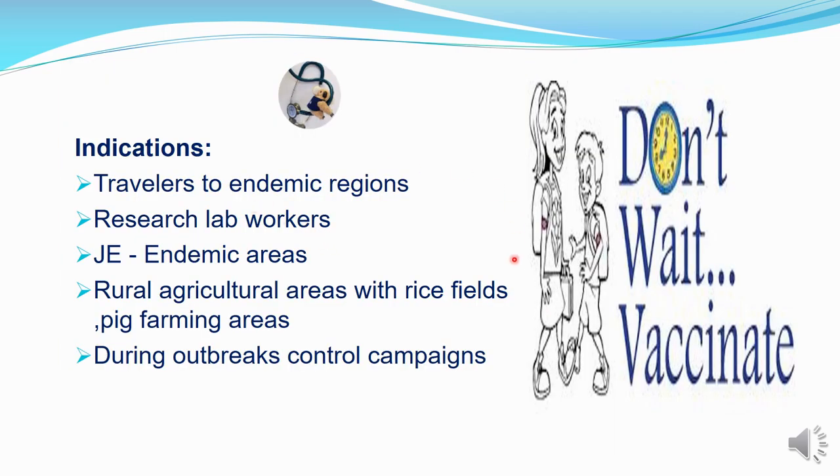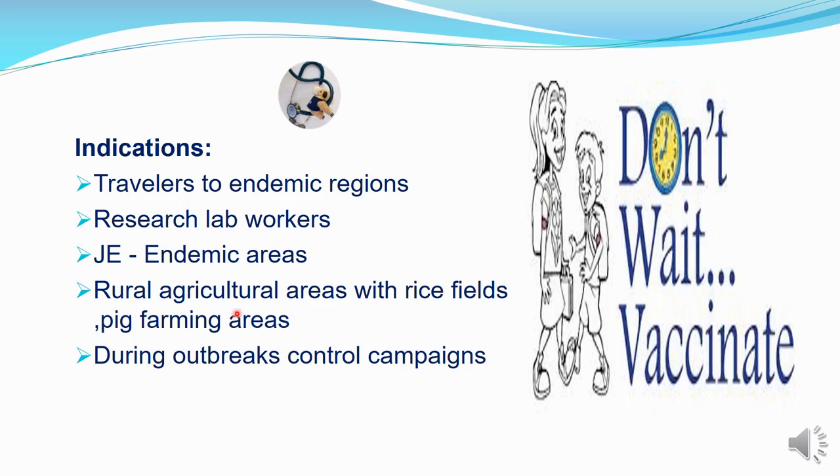The recommendations or indication for JE vaccine is travelers to endemic regions, research lab workers, and people who are living in the endemic areas. All people there are supposed to get this vaccine. So children in endemic areas, all children should get this vaccine.